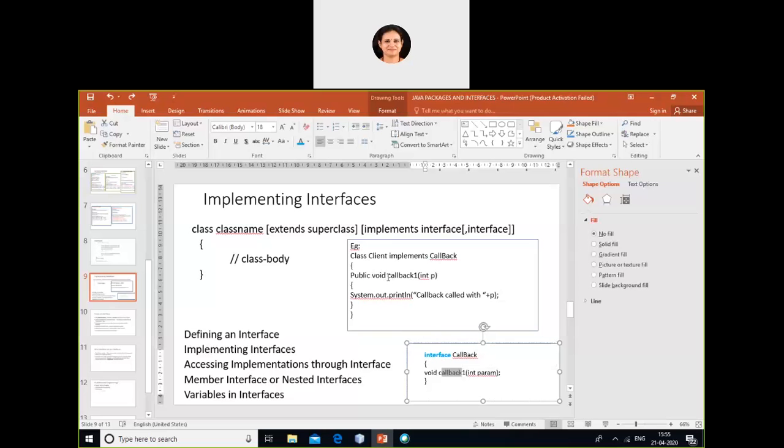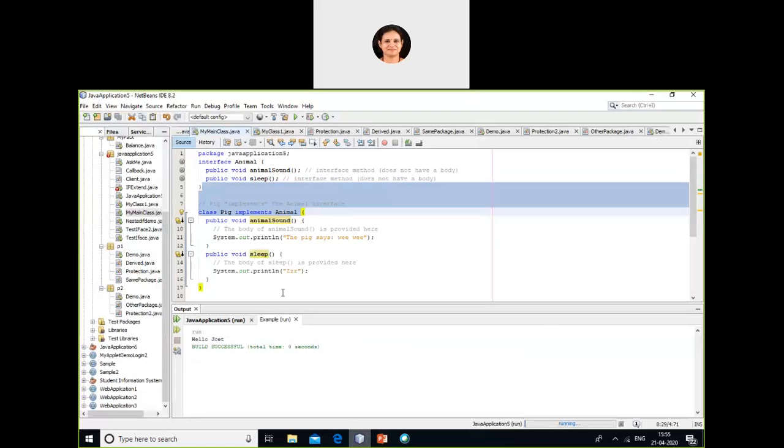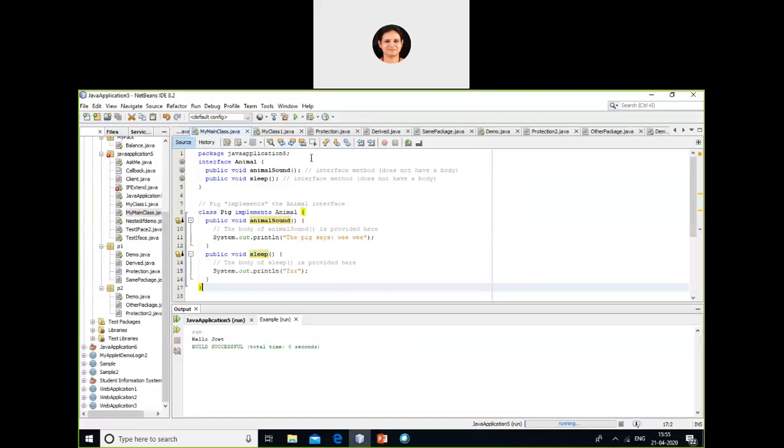So it should also define callback1 because that is a method defined in this interface. So this is how I'm going to use an interface: the class keyword followed by the class name, then the implements keyword followed by the interface. I'll just show you a simple example here. You can see.